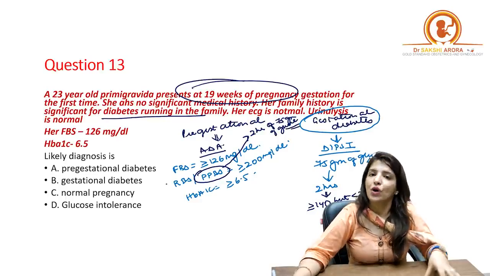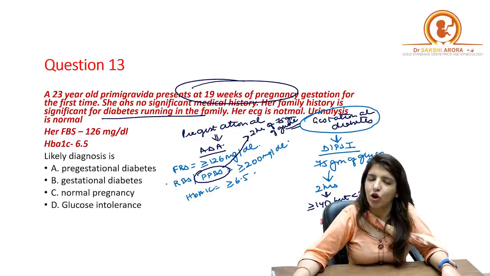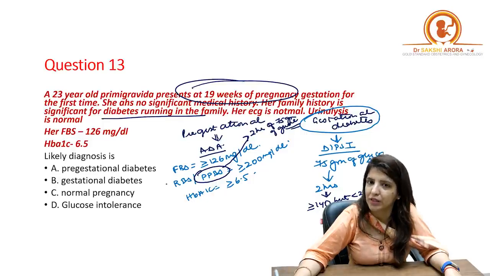So the American Diabetes Association criteria we follow for overt or pre-gestational diabetes is that fasting blood sugar levels should be more than or equal to 126 milligrams per dL.